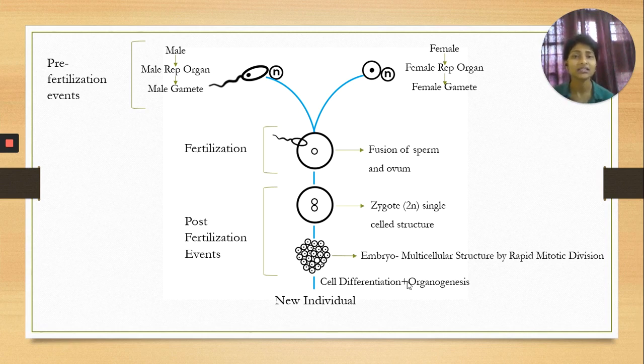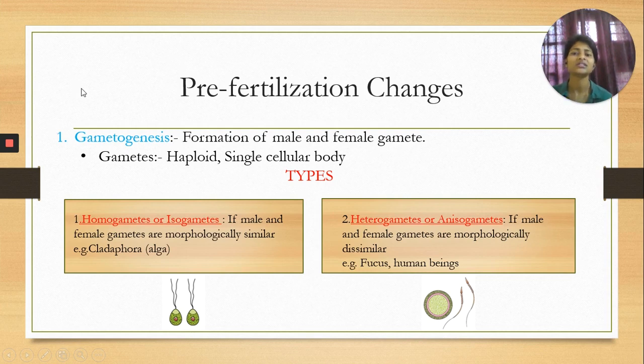Organogenesis stands for the development of organs. So after the embryo gets formed, cell differentiation and organogenesis take place. With the help of these processes, a new individual develops. So the processes that take place after fertilization are called post-fertilization events. These three distinct stages complete during the process of sexual reproduction.